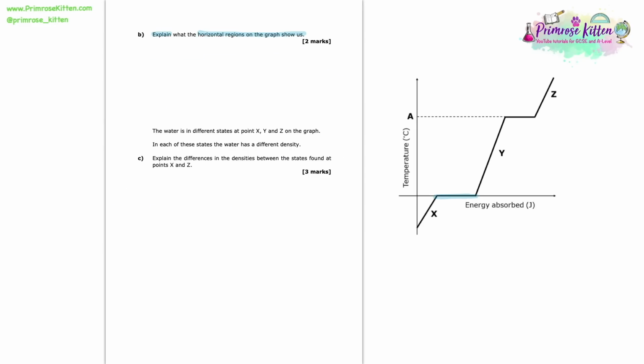Here we're asked to explain what the horizontal regions on the graph show us. So I've included this diagram here for us to look at. So here are the horizontal regions we're being asked about. Now notice that those horizontal regions, the temperature is constant. The temperature isn't increasing at all at those points. The reason why the temperature is constant here is because these are the points where we get changes in state.